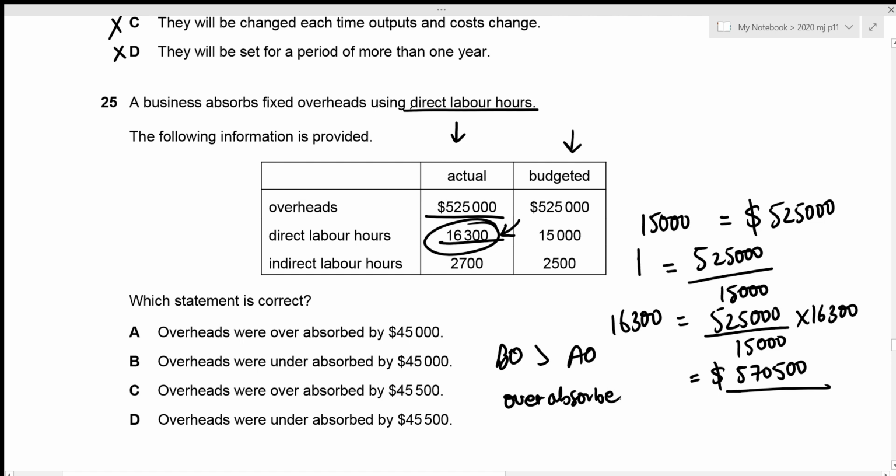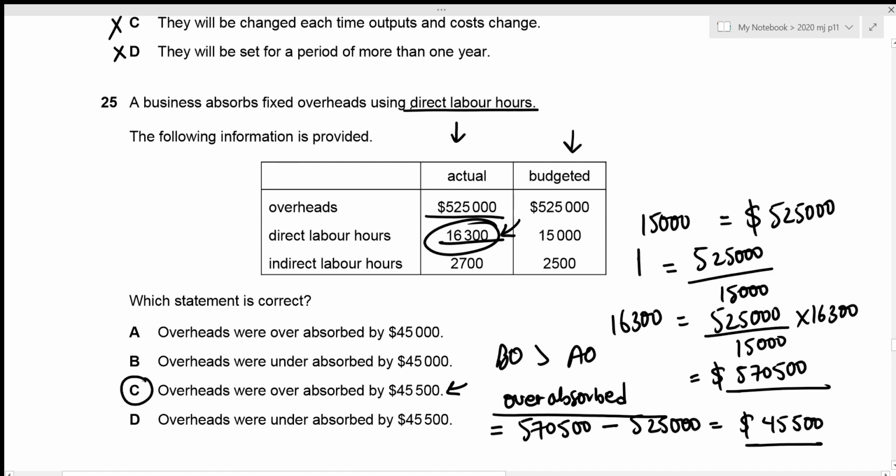Now, in order to figure out the overabsorption amount, we just need to figure out the difference between those two overheads. So that's going to be the budgeted of 570,500 minus the actual amount of 525,000, which results in the value of 45,500. So we will be looking for overabsorption of 45,500 in our option. And 45,500 is given here, and this is overabsorbed. So our correct answer is going to be option C. Now we can move towards question number 26.